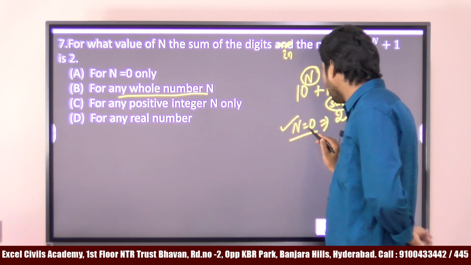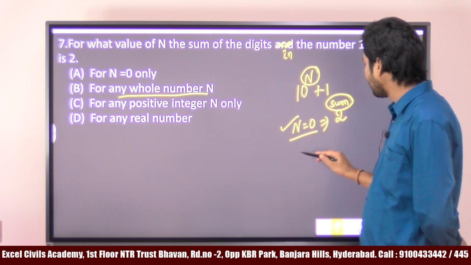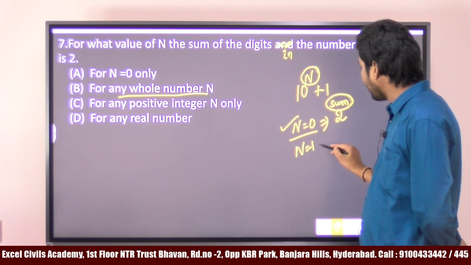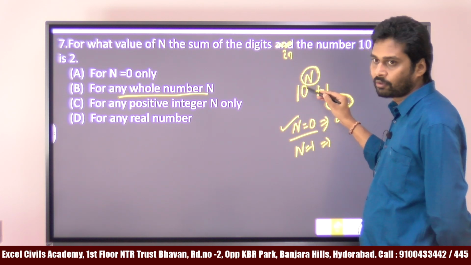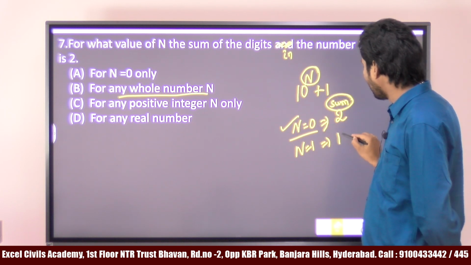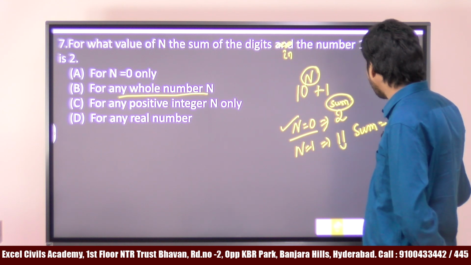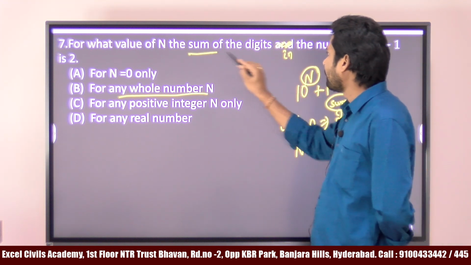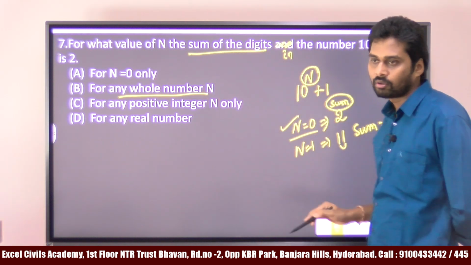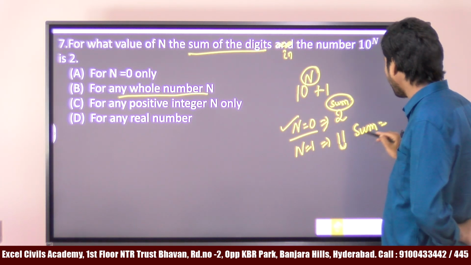Suppose I take n equal to 1, then 10 power 1 plus 1 is 11, and the sum of the digits, 1 plus 1, is 2.